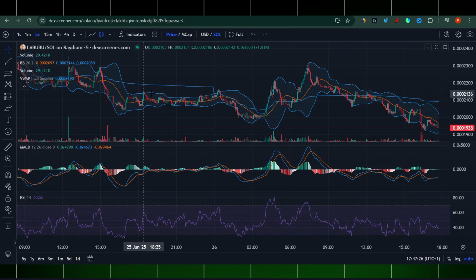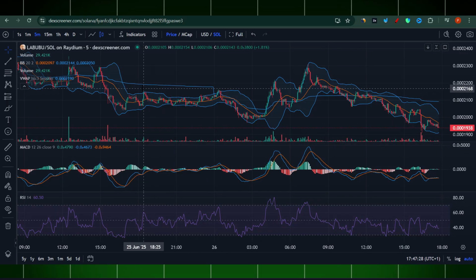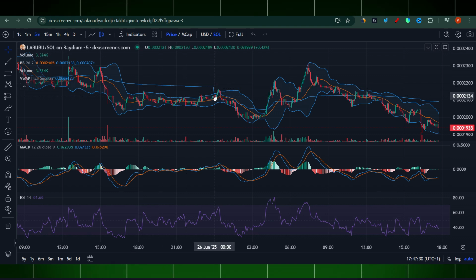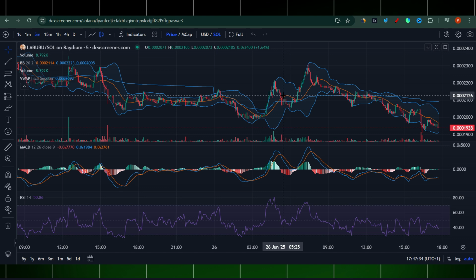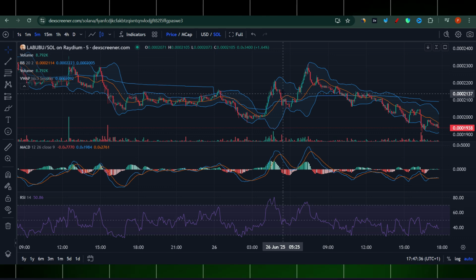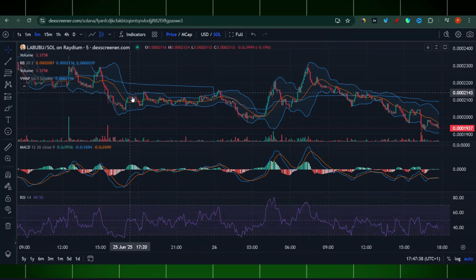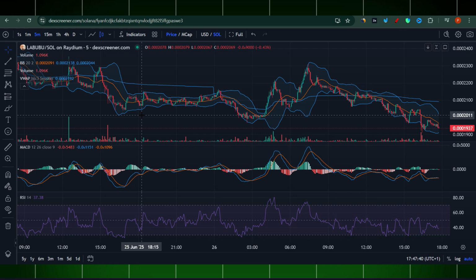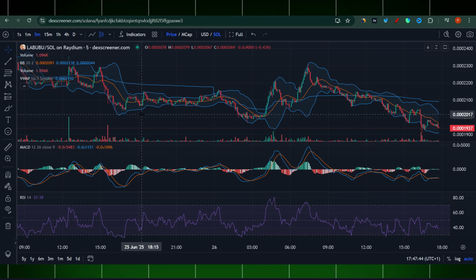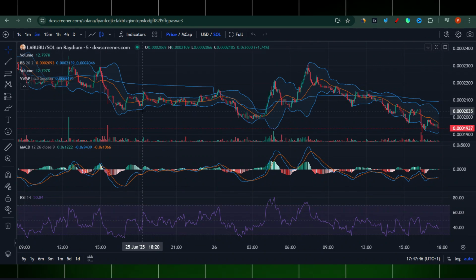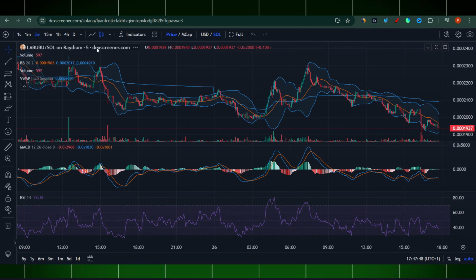So for example, I was still looking into Labubu. This coin looks very interesting. I was thinking, should I enter this coin or what should I do? Then I decided, let's go and ask the AI and see what it will tell us. It's just additional information. So now let's go into Labubu.